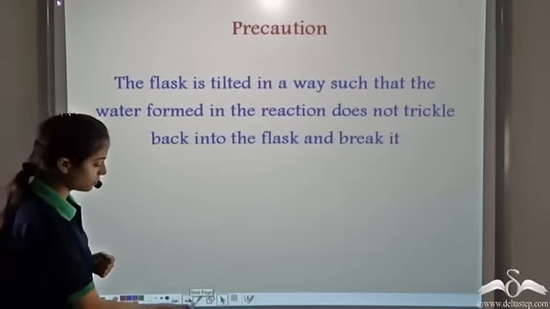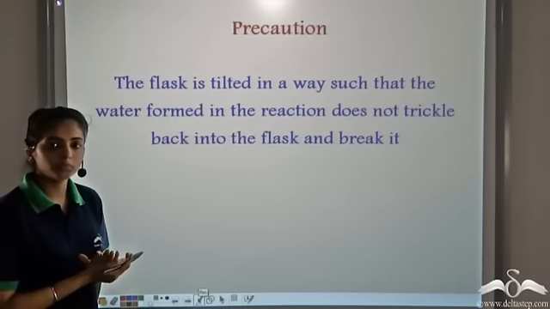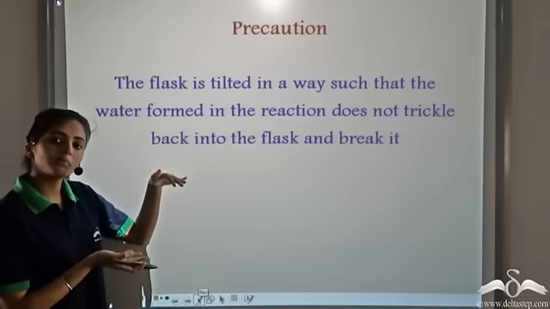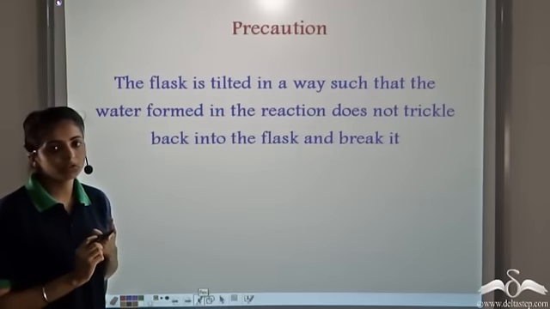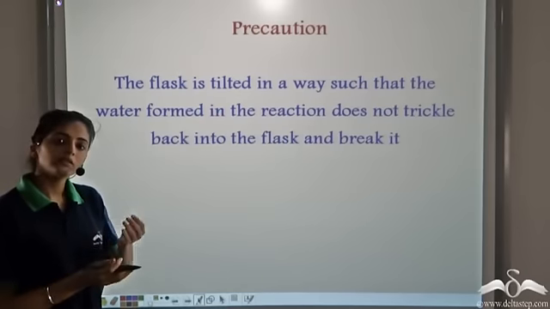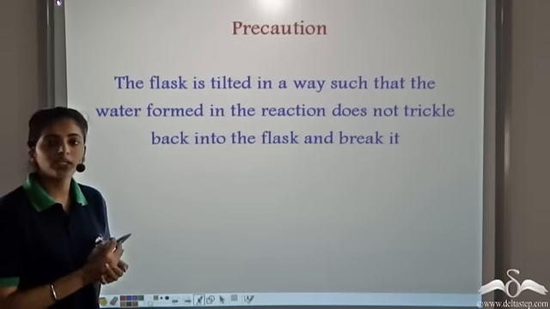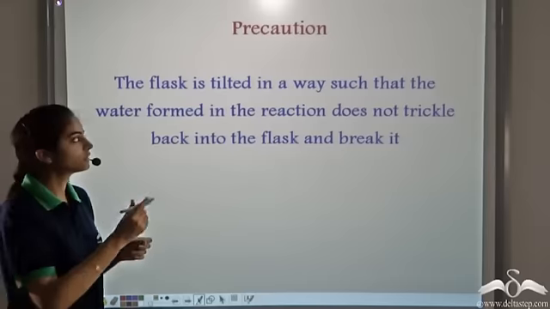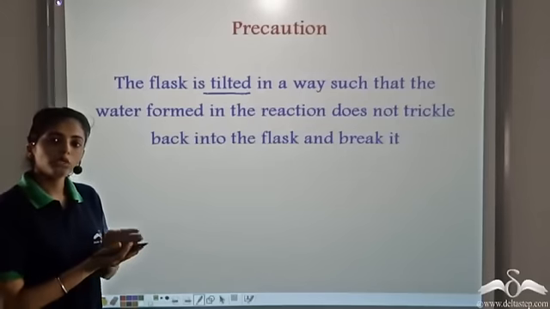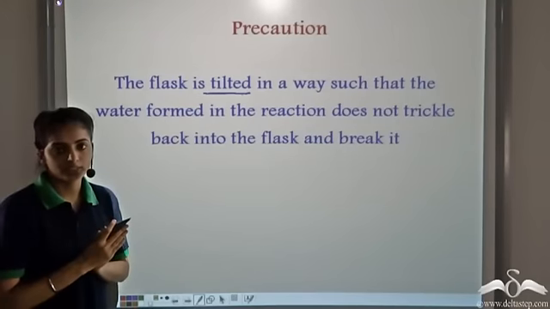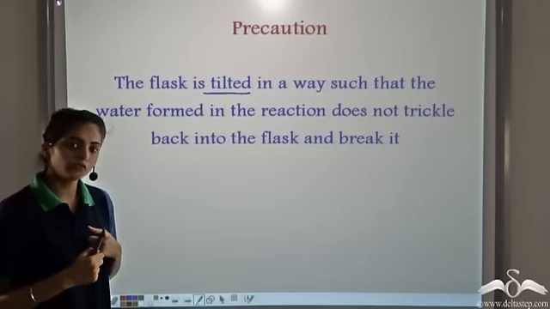We have to take one precaution in this case. As you observed in the experimental setup, the flask is kept in a tilted position. This is because in the reaction, water is being formed. To avoid the trickling of water back into the flask, which can lead to an explosion, we tilt the flask so that the water formed does not trickle back. So we keep this precaution in mind during the laboratory preparation of ammonia.